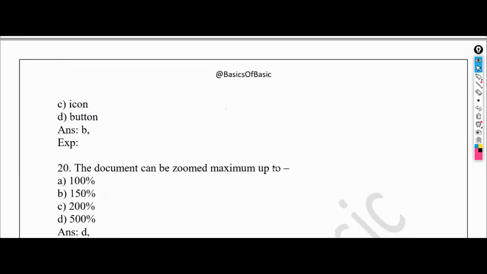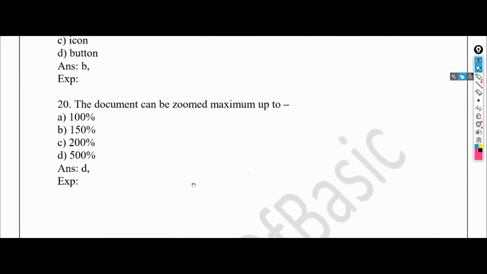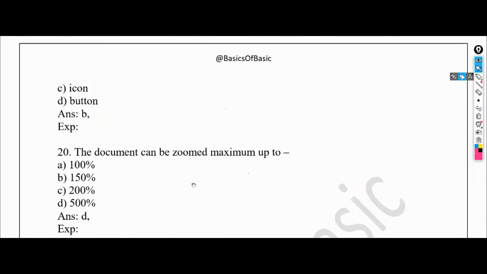The last question is, the document can be zoomed maximum up to, this is very important, remember this. The document can be zoomed maximum up to 500%. This is the convention that has been fixed by the inventors. So this was the first normal model paper with respect to FSSAI, showing how the questions can appear, which gives you an exact replica of the FSSAI exam. Whenever I get time, I will bring more such model papers so that it will be useful.